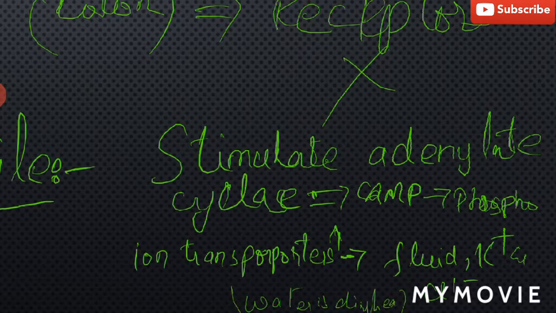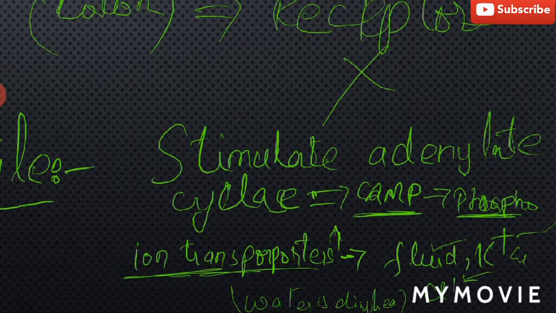So what's the mechanism of this toxin, heat labile toxin? It stimulates adenylate cyclase, cyclic AMP levels are increased, protein kinases are activated that phosphorylate the ion transporters, these get opened, and fluid, potassium ions and chloride ions move outside into the lumen and lead to watery diarrhea.